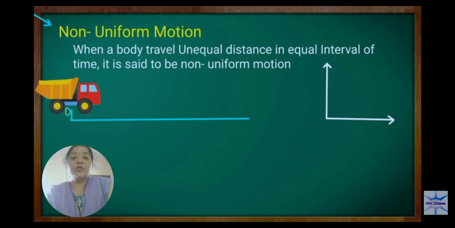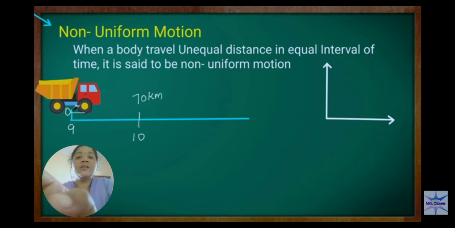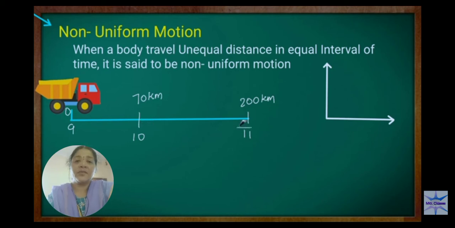The truck is the same, from an initial position 0. It will start at 9 o'clock and reach 70 kilometer distance at 10 o'clock. From 0 to 70 kilometer in 1 hour. And at 11 o'clock, where does it reach? It will travel 200 kilometer, from 0 to 200. Already it travelled 70 kilometer in 1 hour. For the remaining 10 to 11, how much is it? 200 minus 70 means 130 kilometer.